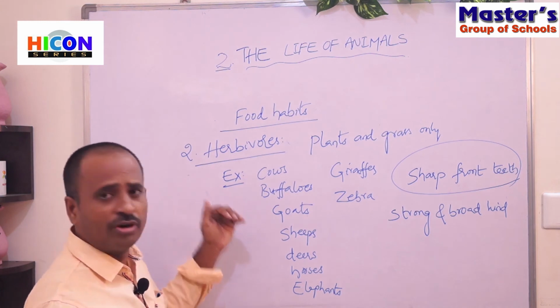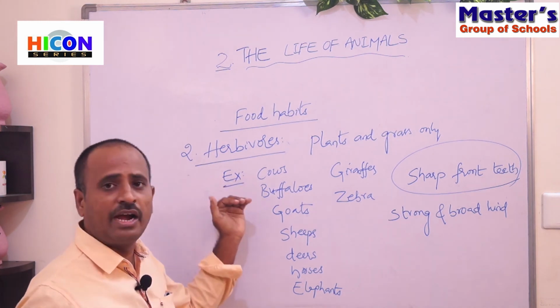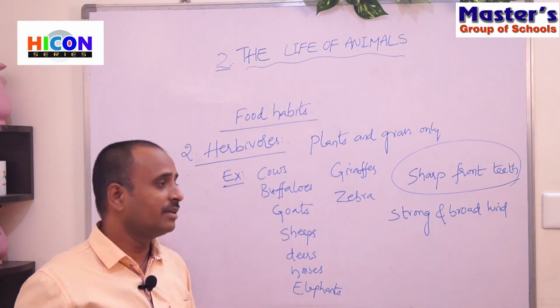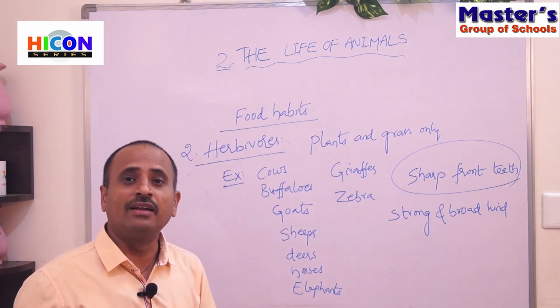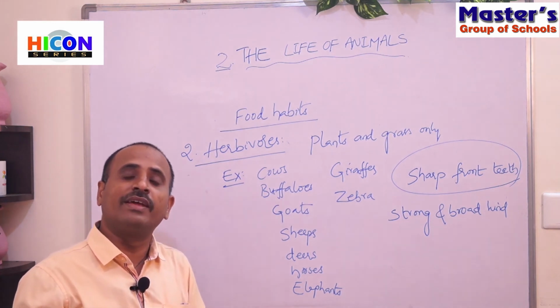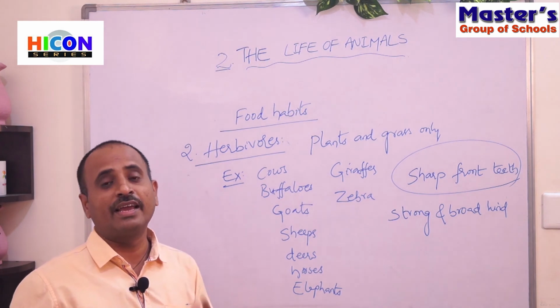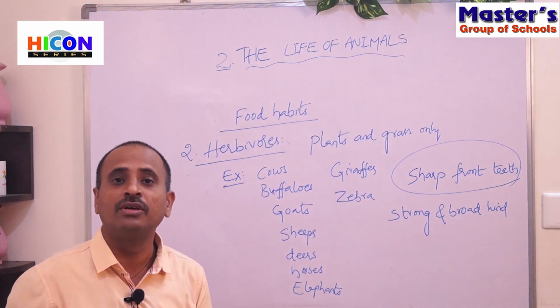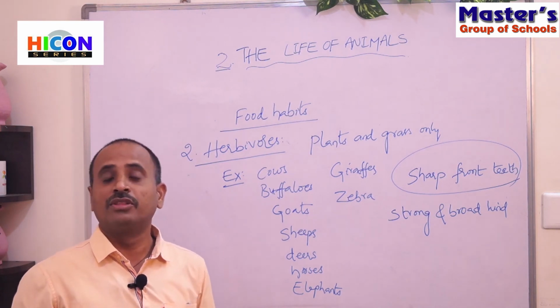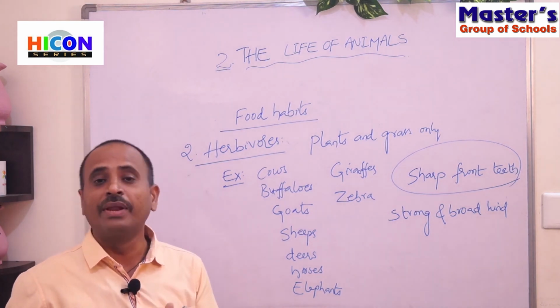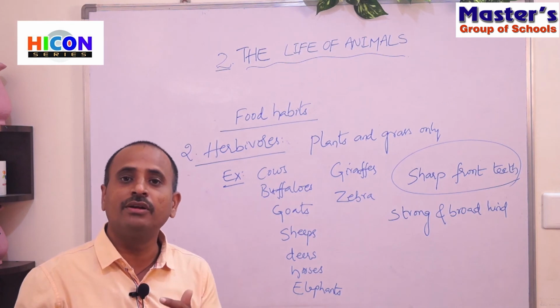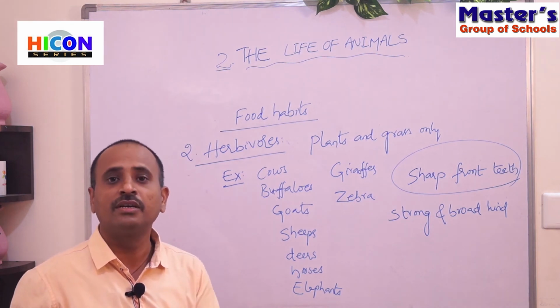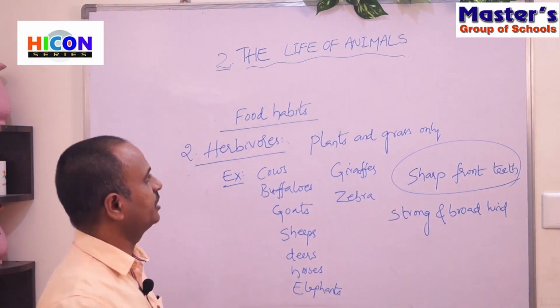Some herbivores like cows and buffaloes can cut their food and swallow it very quickly, and they can again bring back the food from the stomach into their mouth and chew it later. This process of bringing back their food into their mouth from the stomach is called rumination.